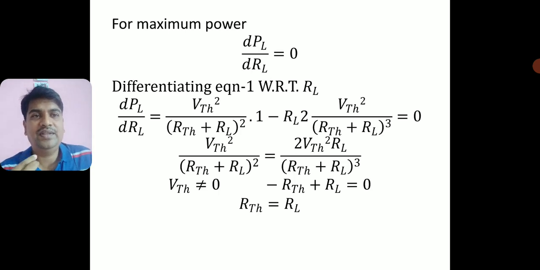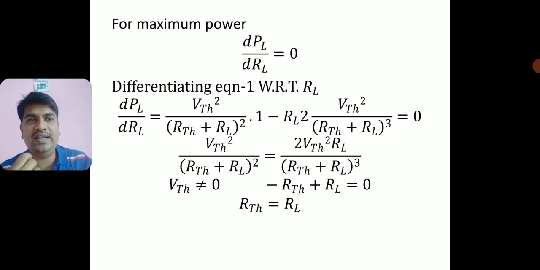Alright, now I will cancel this VTH square and VTH square in both the left hand side and the right hand side. Right. So in the left side denominator, I have (RTH plus RL) whole square. In the right side denominator, I have (RTH plus RL) whole cube. So the square will get cancelled.